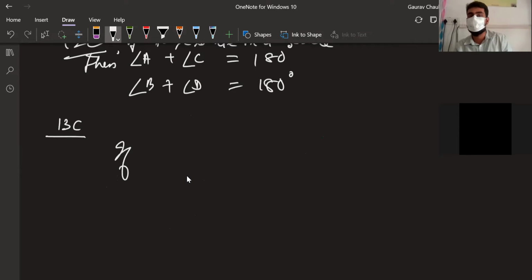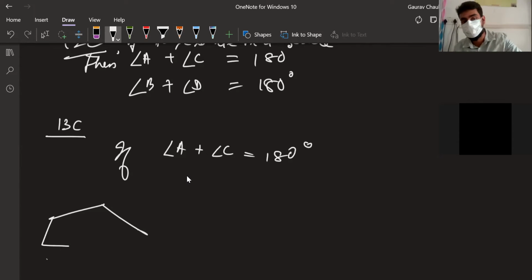In 13C we are saying if angle A plus angle C is equal to 180 degrees, in any quadrilateral you take, suppose you are getting A and C is 180 degrees and B and D is also 180 degrees.